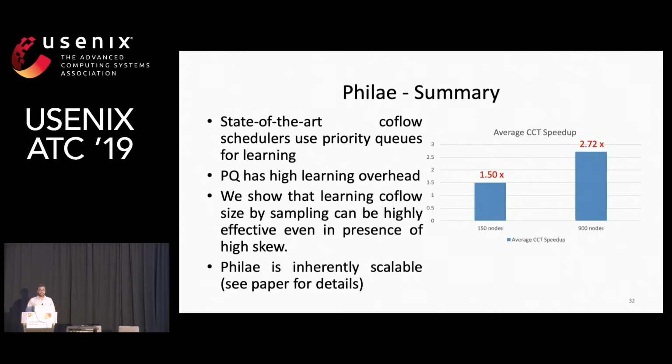So on a 150 node simulated data center, Fillet speeds up the average Coflow completion time over Aalo by 1.5 times. And over 900 nodes, it speeds up by 2.72 times.